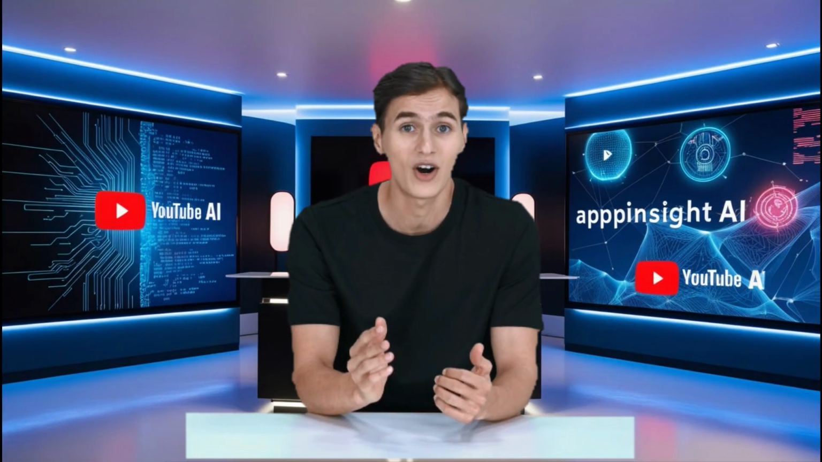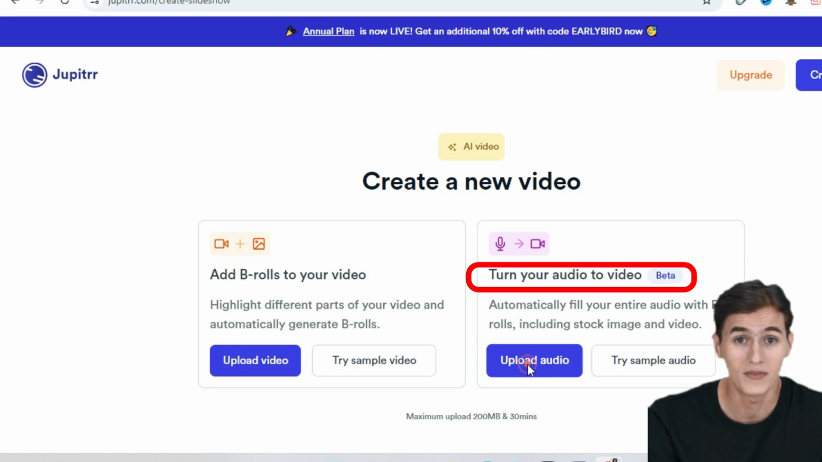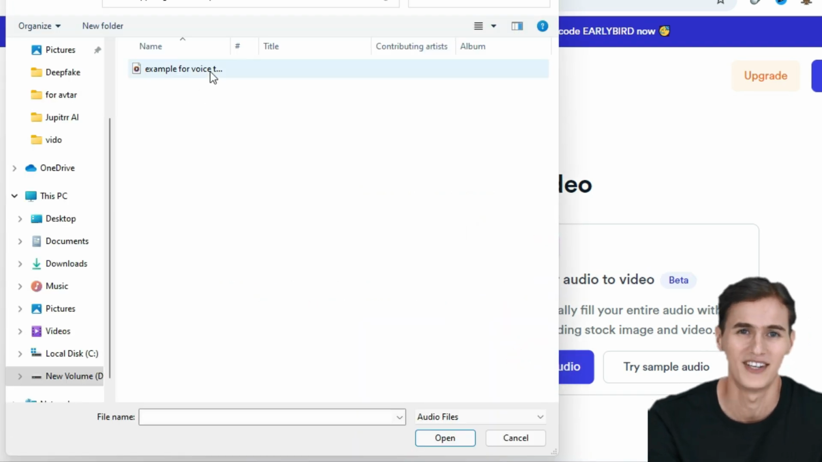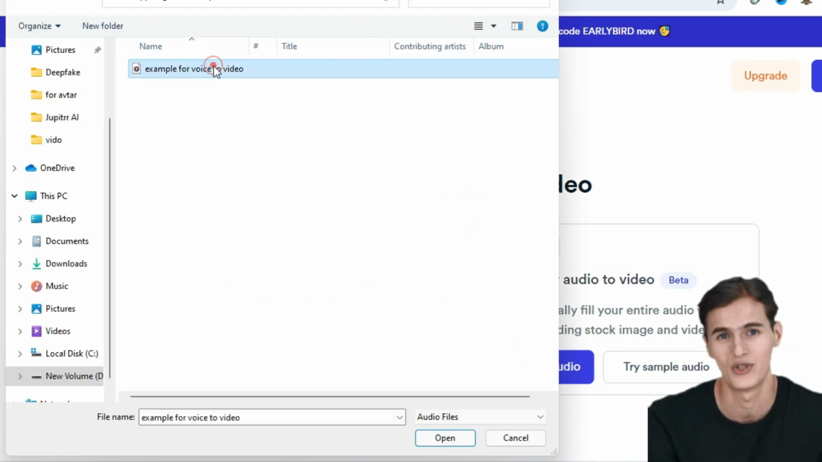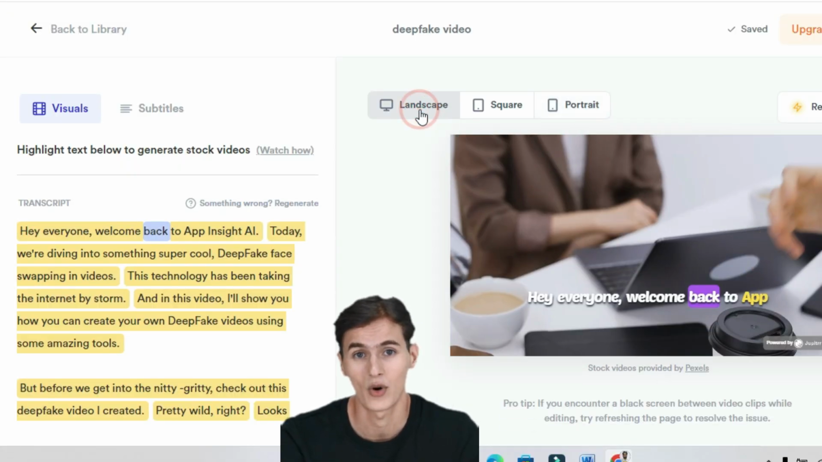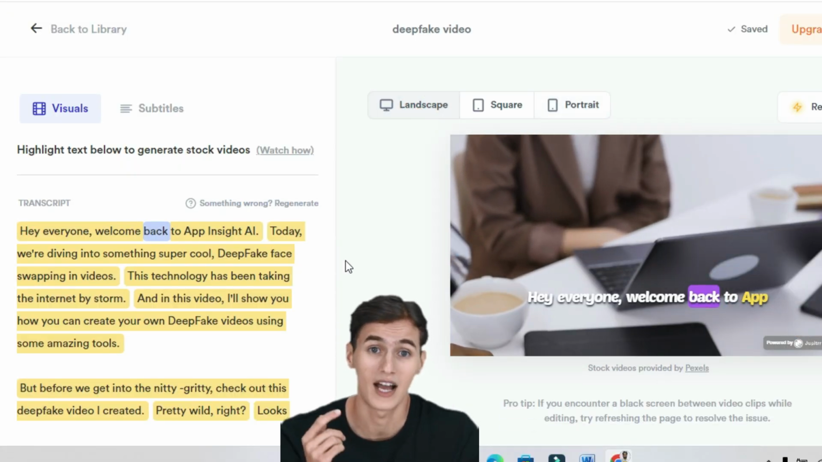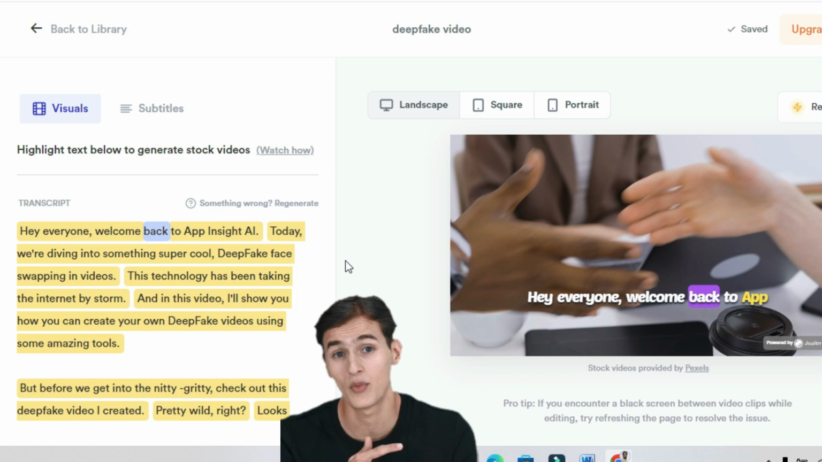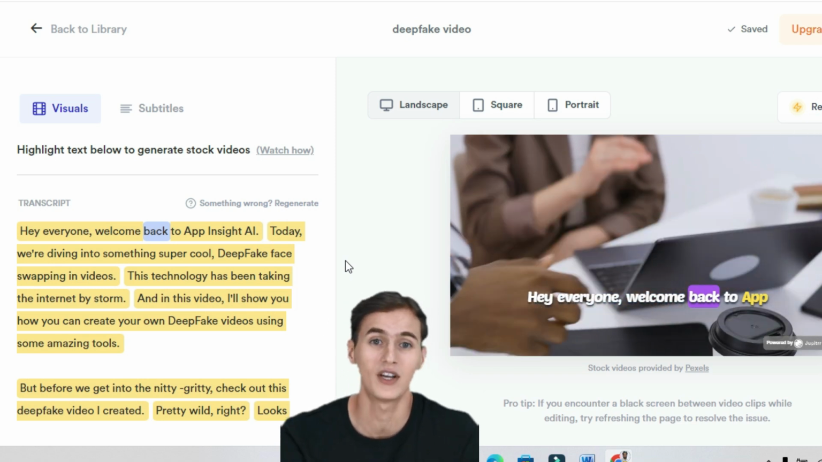Now we will see turning audio into video. Now for my favorite feature, turning an audio file into a full video. Let's say you have a podcast or just an audio recording of your script. All you need to do is upload the audio file here. Next, Jupitrr AI will ask for a title, and Jupitrr AI will automatically find relevant stock footage for your entire audio. After a brief wait, our audio has been transformed into a stunning video.